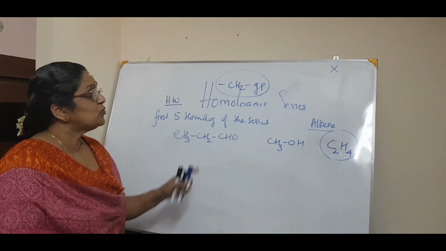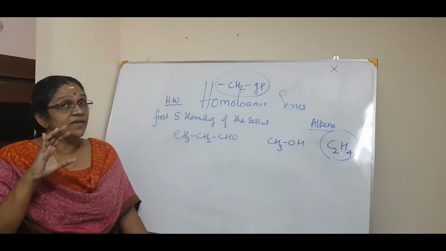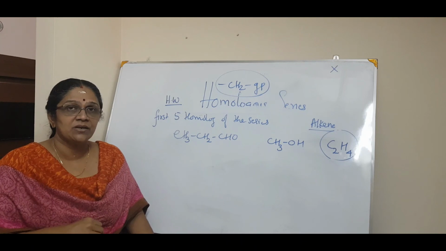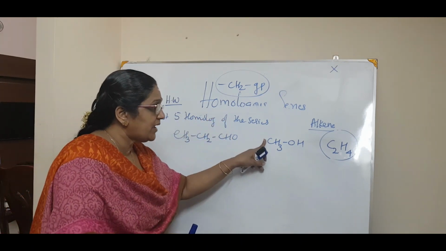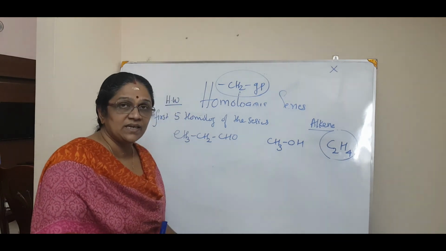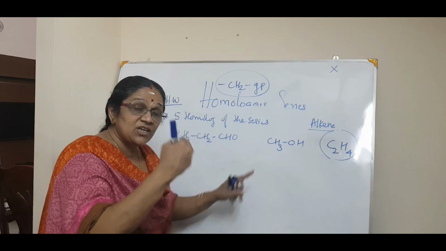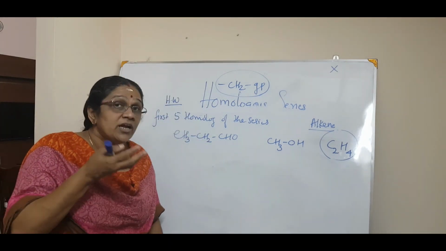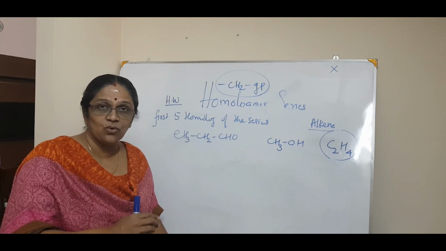Now, one more thing I want to tell about the homologous series is that the physical properties have a gradation. What do you mean by gradation? As you go from top to bottom in the series, after every compound one CH2, that is 14 u, is added. So the molecular mass will increase, isn't it? Yes or no? Yes.